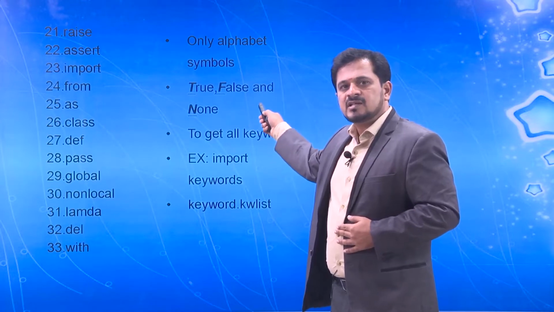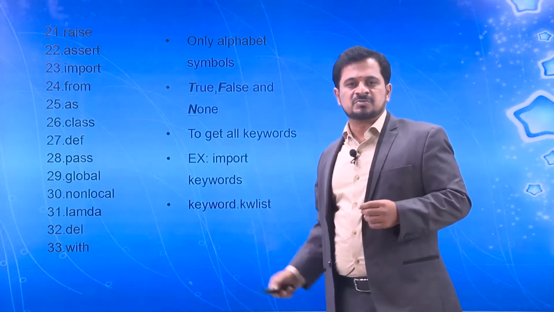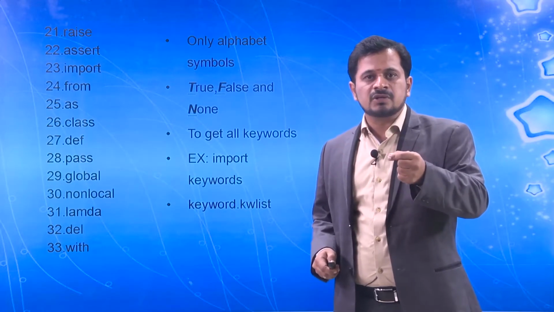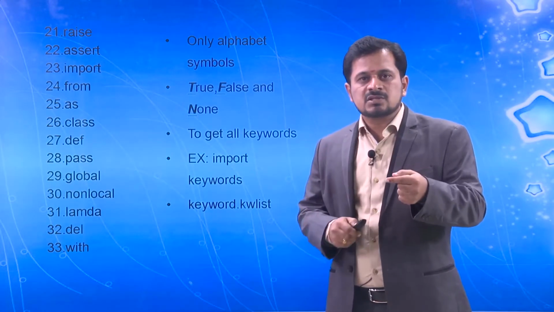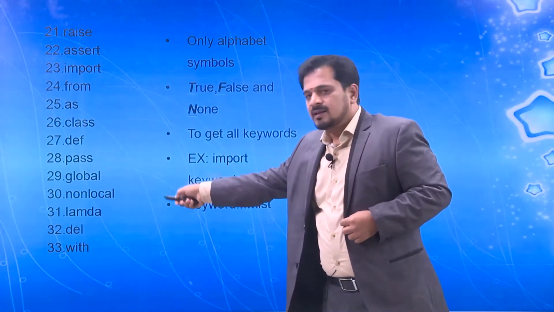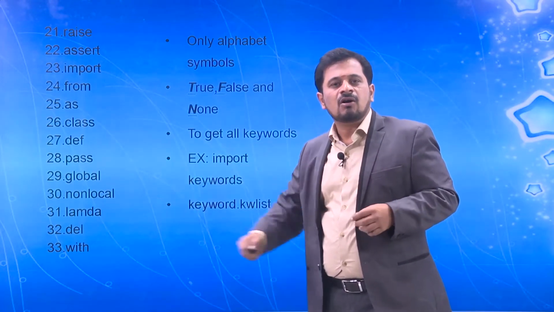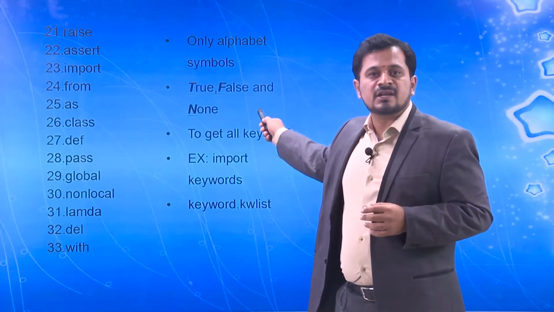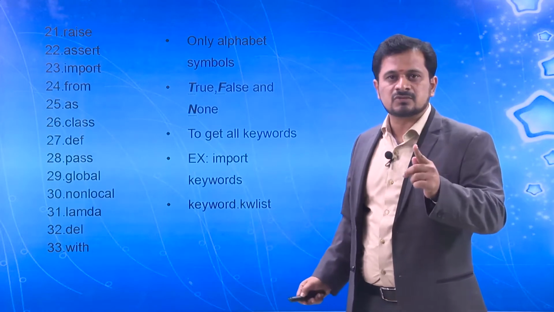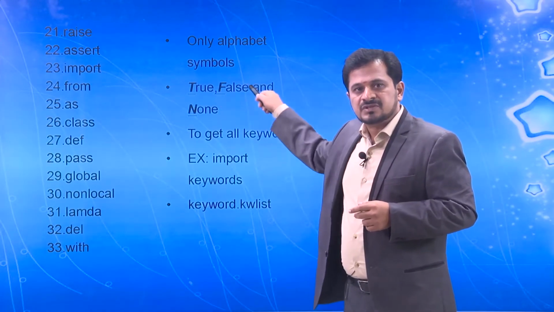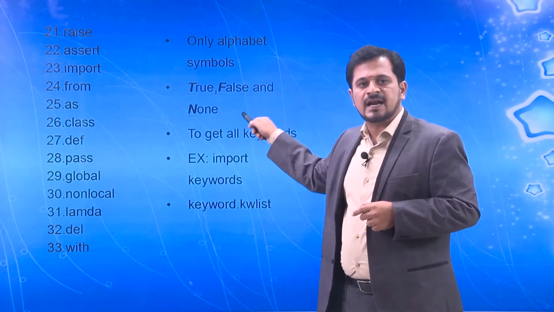If you see, these three keywords are special, because only in these three keywords the first letter is uppercase and the rest of the letters are lowercase. All other remaining 30 keywords are in lowercase. Only True, False and None, and that too only for the first letter, are uppercase letters. So these three: True, False and None.